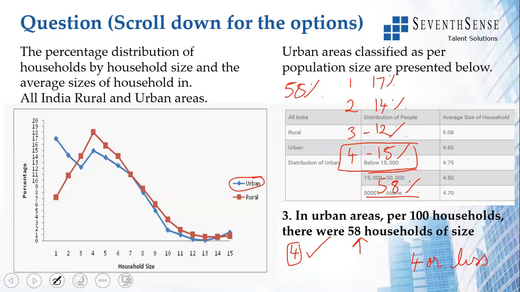So if you had ticked the first option, it would have been wrong. Answer is 4 or less. If you tick 4, it means there will be 15 households of that size. If you tick 4 or less, it means adding all of this. Hence, we have option 3.